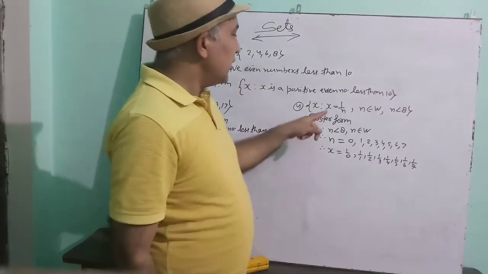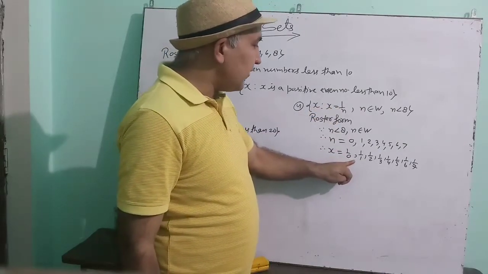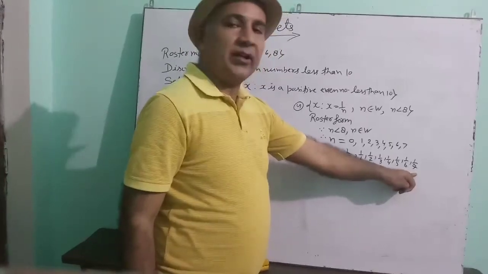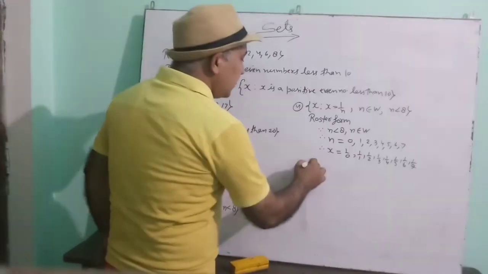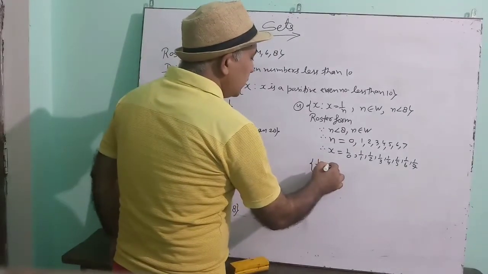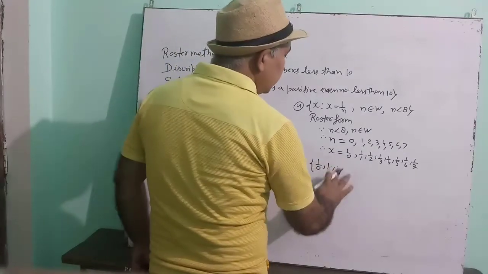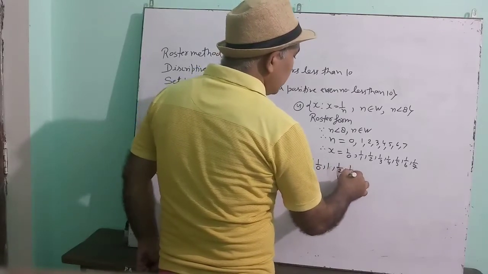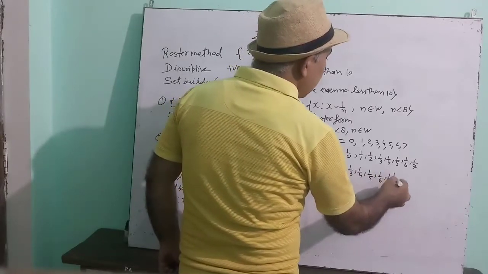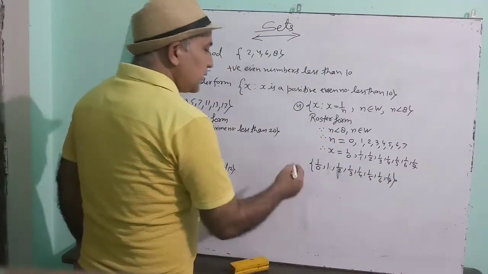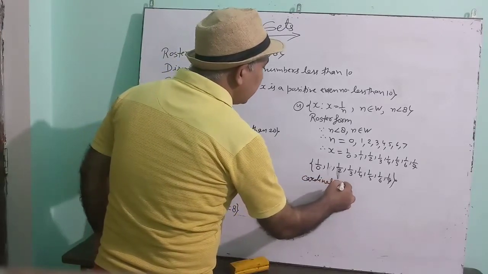Is this understood? Because our number is 1 upon n. So the value of n varies from 0 to 7. The value of n starts from 0 and goes till 7. So what will be the roster form? 1 upon 0, 1 upon 1 can be written as only 1. This will be 1 upon 2, 1 upon 3, 1 upon 4, 1 upon 5, 1 upon 6 and 1 upon 7.